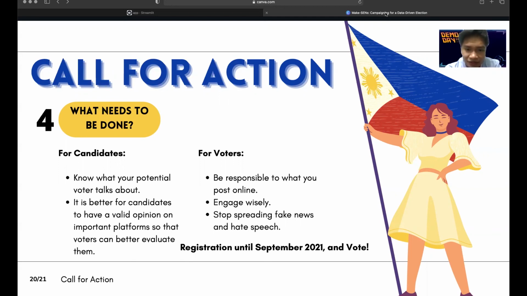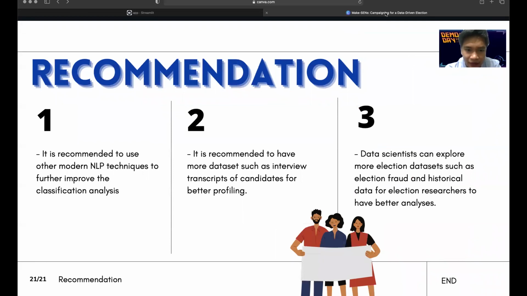For our recommendations, we recommend that data scientists explore more modern NLP techniques and classification analyses, as well as explore more data sets regarding election fraud and historical data to help our social scientists, researchers, and lawmakers contribute greater knowledge about the matter. Lastly, we recommend they create data sets on interviews so that we can improve candidate profiling for the benefit of the voters. Thank you for listening to our presentation.